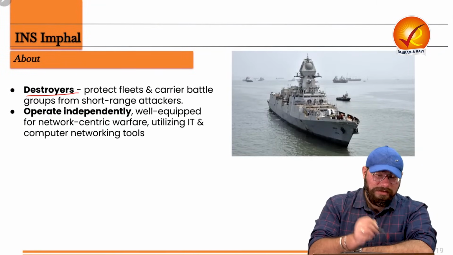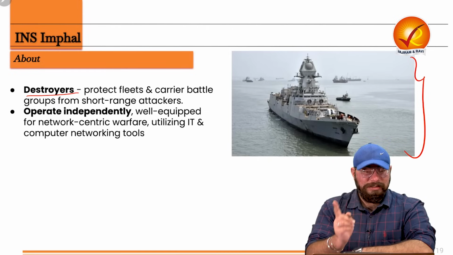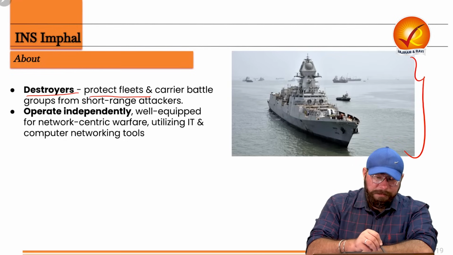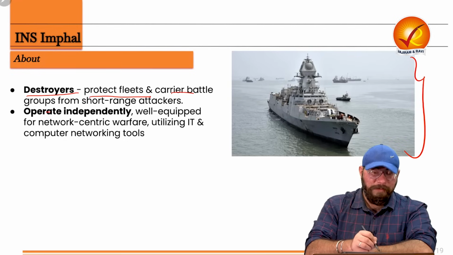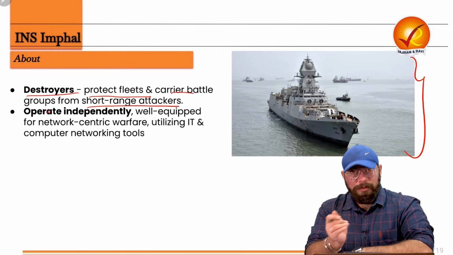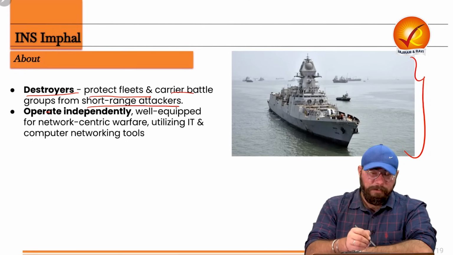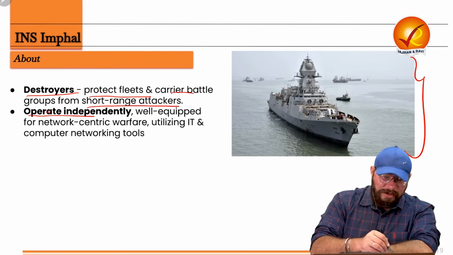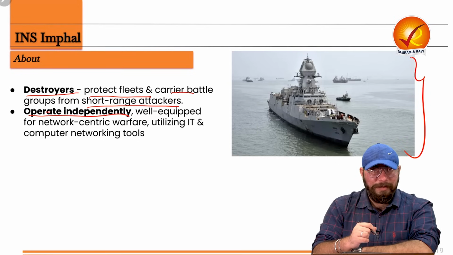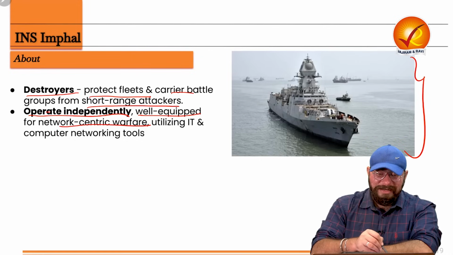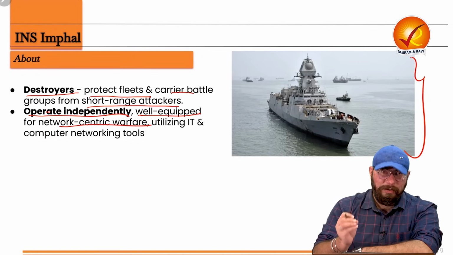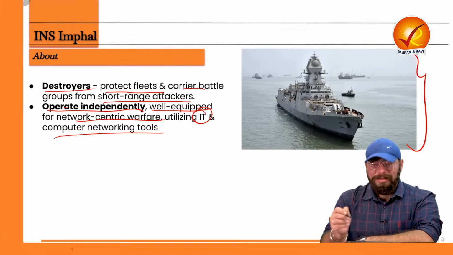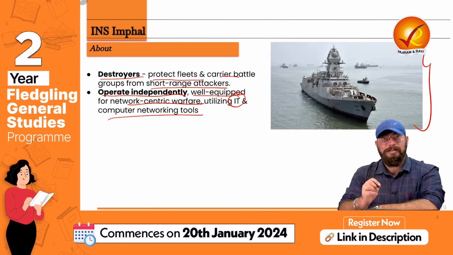Now we have to understand what is a destroyer. So first of all, you see this image. This is INS Imphal and it is a destroyer warship. Now a destroyer is a warship which protects the fleets and carrier battle groups from short range attackers. So from short range attackers, this INS Imphal will protect the fleets and carrier battle groups. And of course, they operate independently. Why do they operate independently? Because they are well equipped for network centric warfare, which involves your information technology and computer and networking tools. That is why it operates independently also, and it is a destroyer warship.